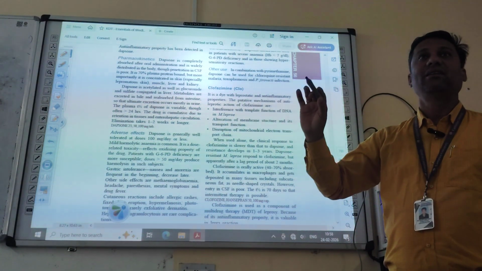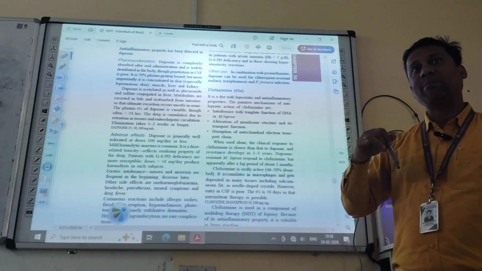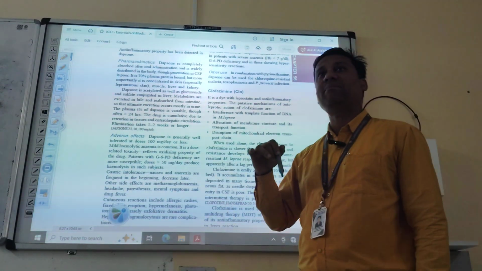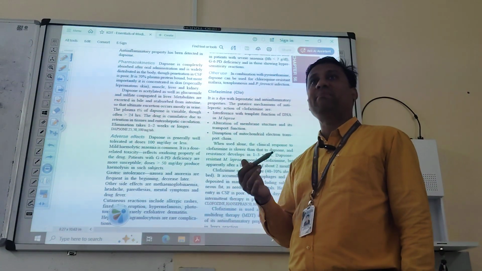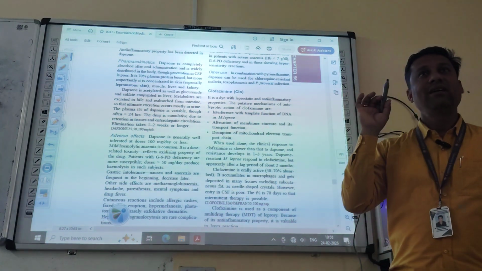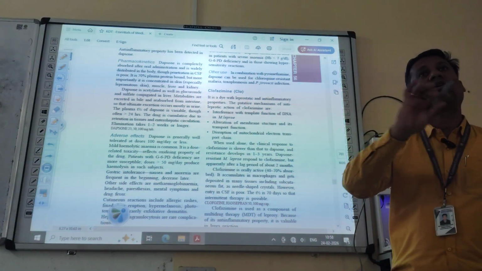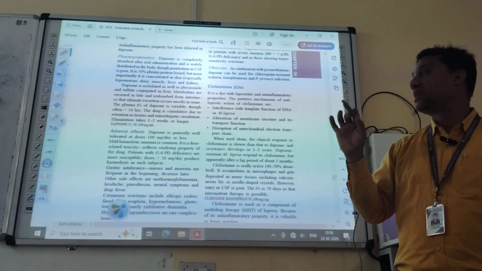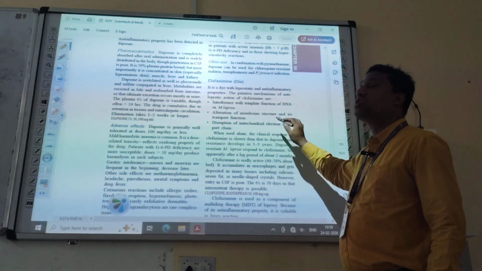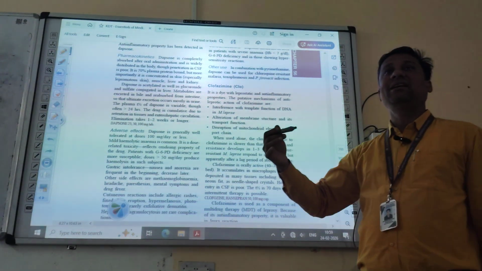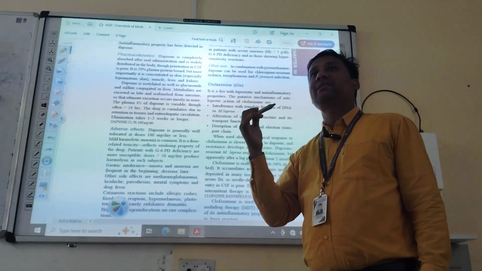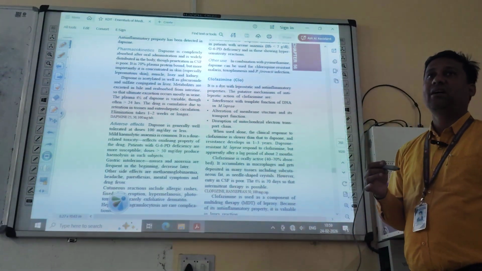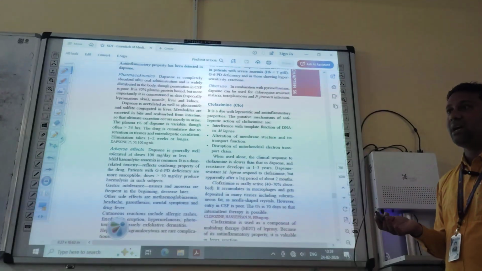Our cell membrane is a semi-permeable or selectively permeable membrane. Some substances are incorporated, not all substances. If the membrane structure is altered, then the bacteria will die also.